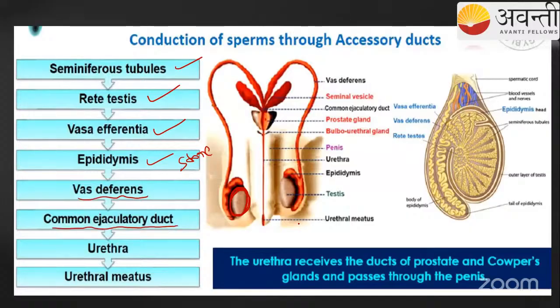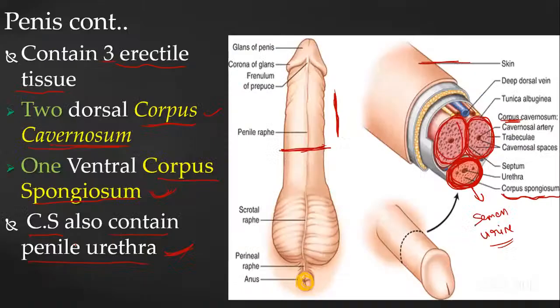I have to tell you once again, guys, the ejaculatory duct consists of the secretions from all the glands, that is the seminal vesicle, prostate, and also the bulbourethral gland. Then it will go to the urethra, and then to the urethral meatus, and it is going to be released. In the penis only the penile urethra will be there.